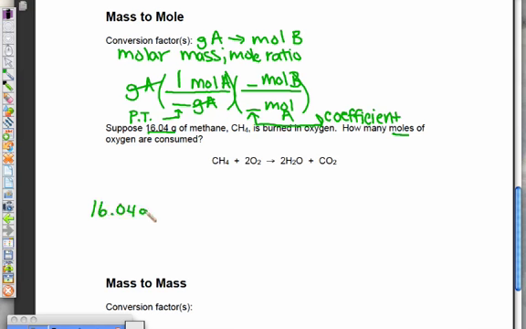So let's start with 16.04 grams of methane. Remember, we can't go grams of methane straight to grams of oxygen, so we're going to have to convert to moles first. So 1 mole of methane is going to equal the mass of methane. So carbon is 12 plus 4 hydrogens, each hydrogen is 1. So that would be 16 grams. Our units here cancel out.